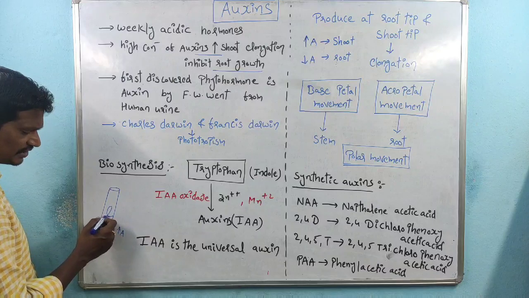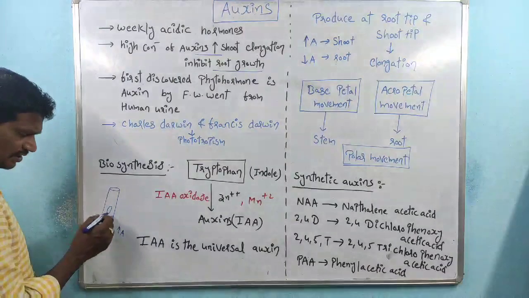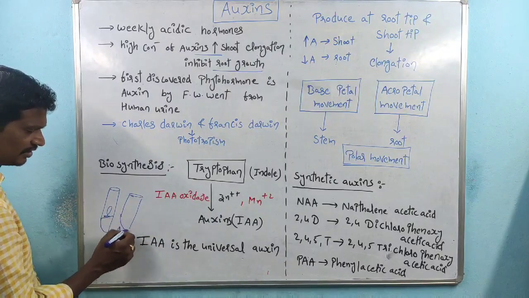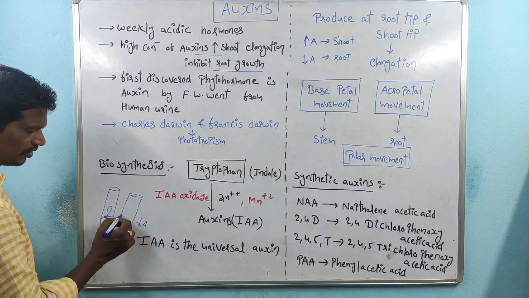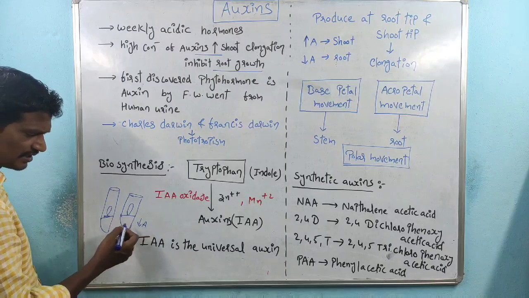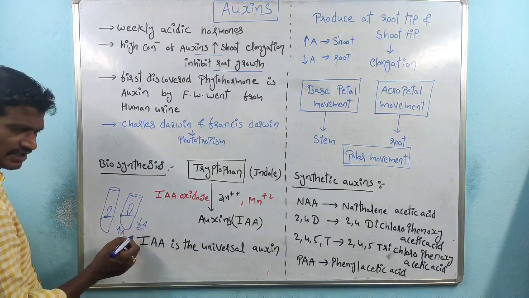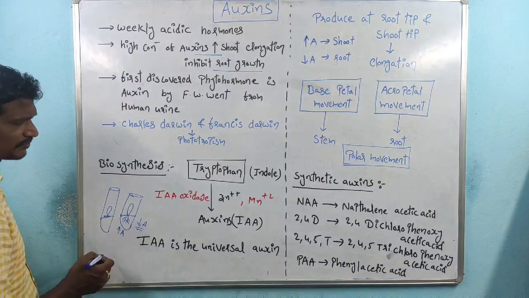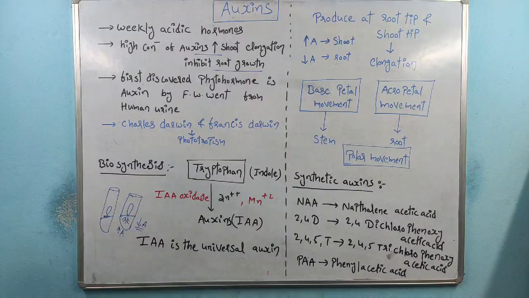Then we change this plant into another nutrient media that contains a low concentration of auxins. The shoot part is already there, and the low concentration of auxins supports root formation. In this way, within tissue culture, using high and low concentrations of auxins, we form the shoot and root parts of the plants.